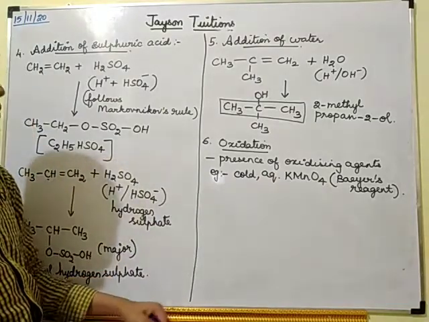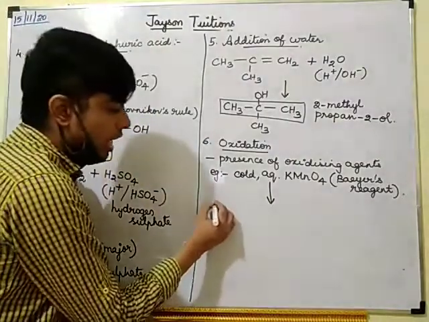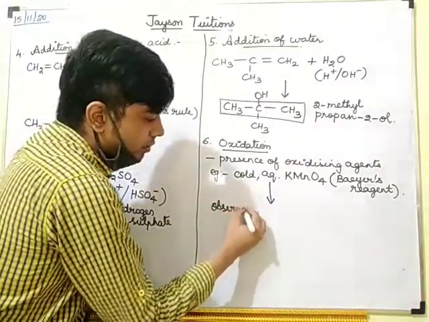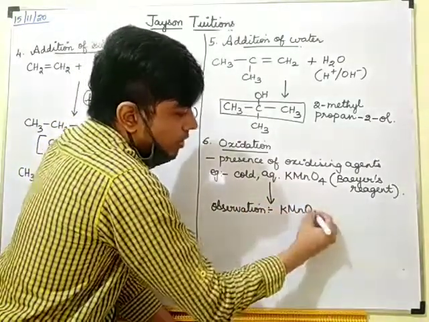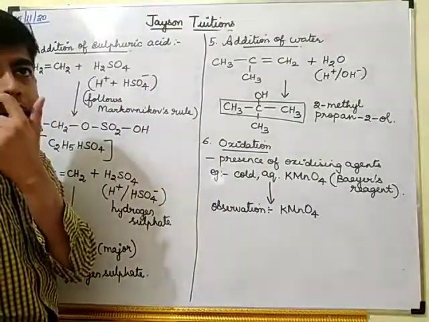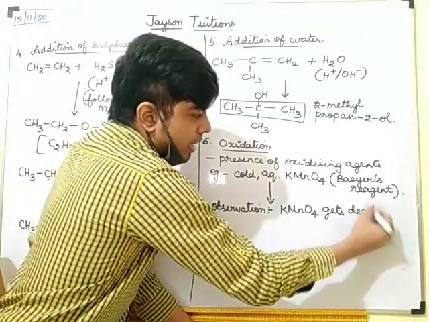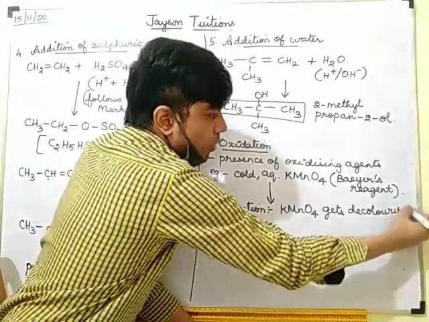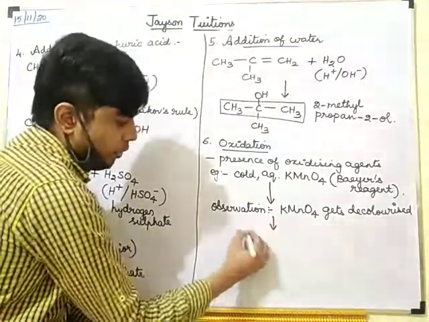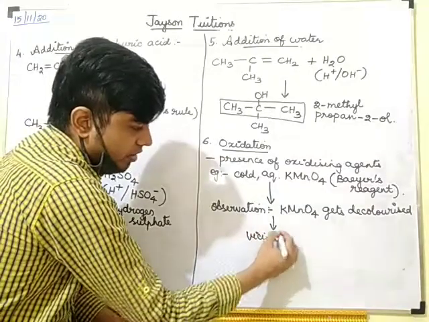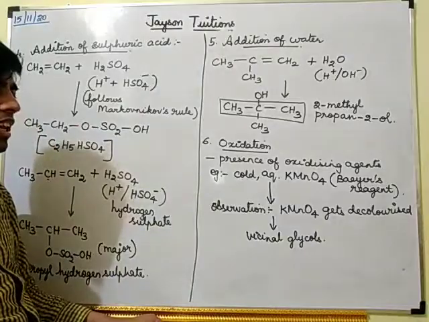So what will happen? What are the observations? The observation here is about potassium permanganate. What is the color of potassium permanganate? Dark purple. This potassium permanganate gets decolorized, which means it will lose its color. And the product I will get is vicinal glycols.